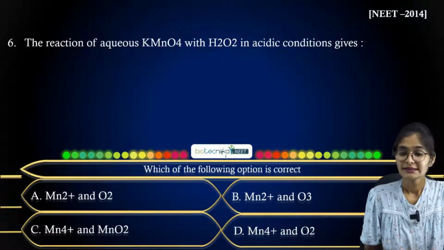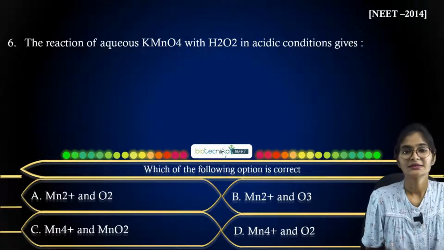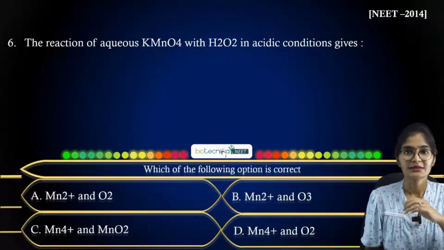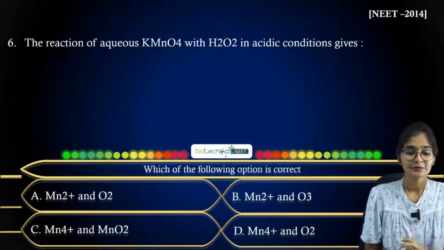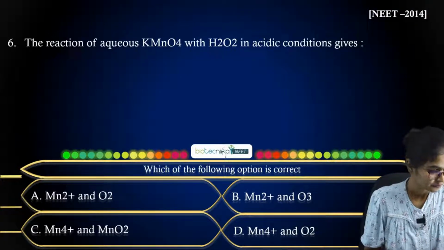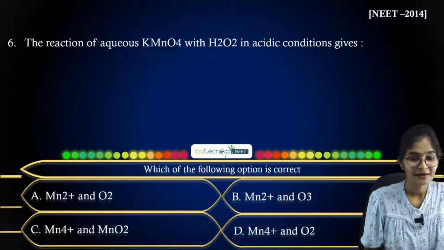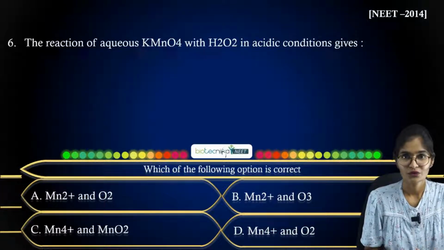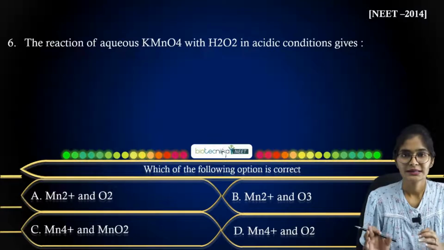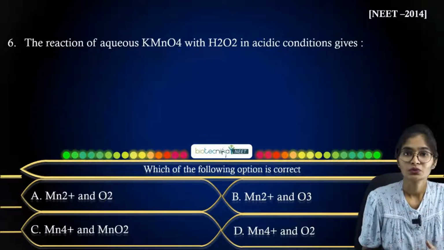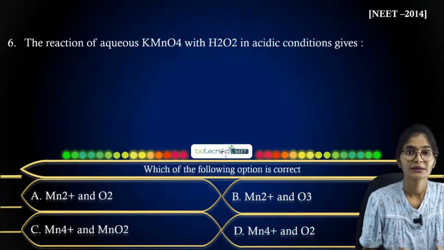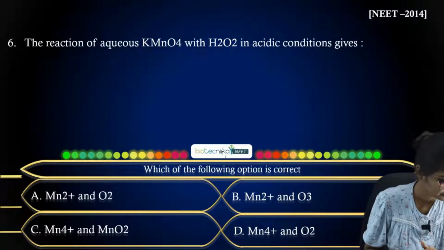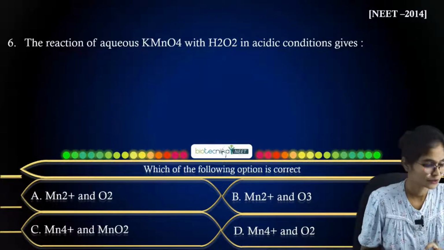It is in acidic condition. Acidic condition means along with KMnO4 and H2O2, you have to take an acid, it might be HCl or H2SO4. It is a direct question, so directly treat KMnO4, H2O2 and H2SO4, and accordingly you will get some answer. That might be Mn2+ or Mn4+, and along with that O3 or else MnO2. So what answer will you get here, students?